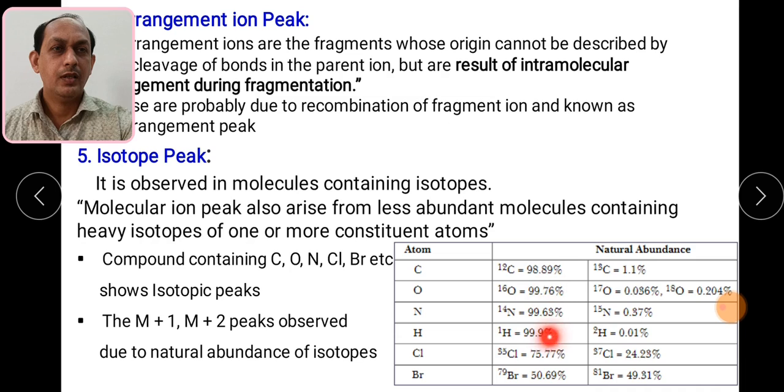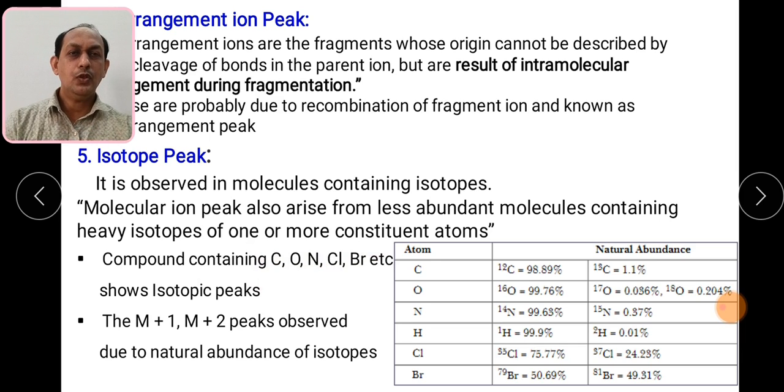This is the abundance percentage normally, and you can see it is present in a very small amount, less than 1%. Compounds containing carbon, oxygen, nitrogen, chlorine, bromine, etc. show isotopic peaks. So in the mass spectra, you majorly observe M plus 1 and M plus 2 peaks.